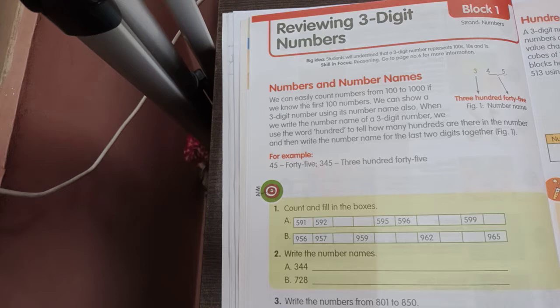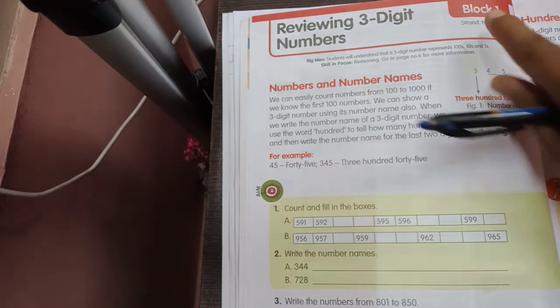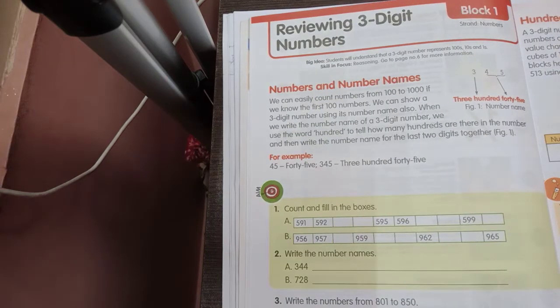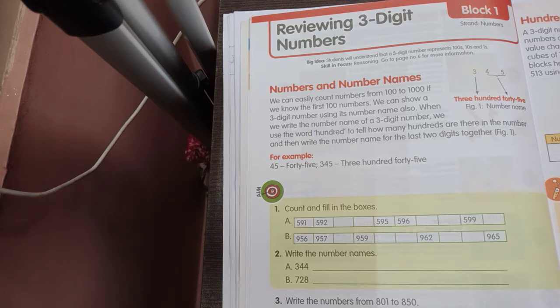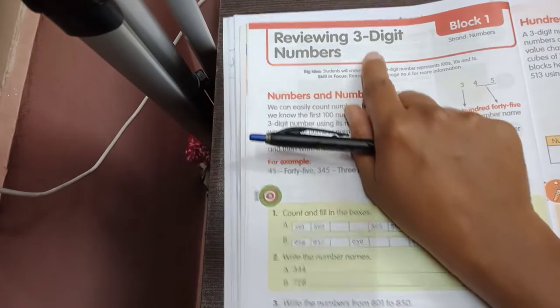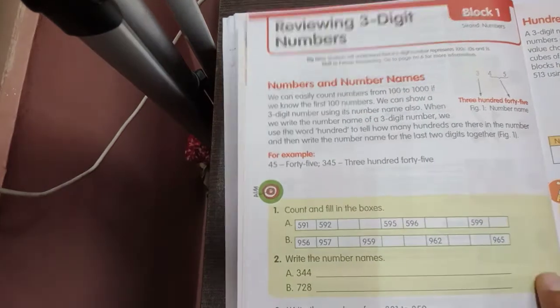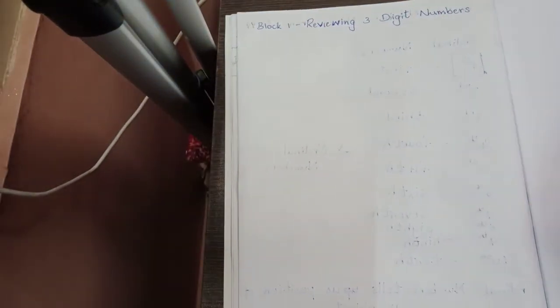Now I'm going to start with this block 1, reviewing 3-digit numbers. So I want all of you to get ready with your class works, pens, pencil, whatever stationery items are necessary for you to do maths. In this lesson, I want all of you to write the lesson heading, the name of this lesson, and today's date.